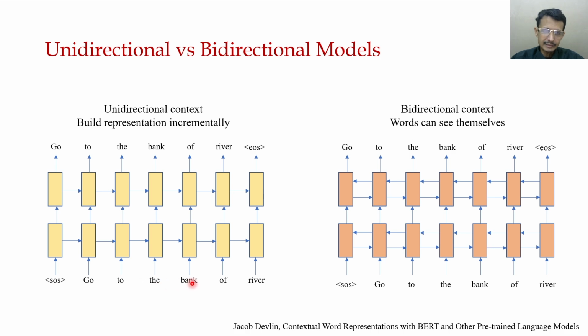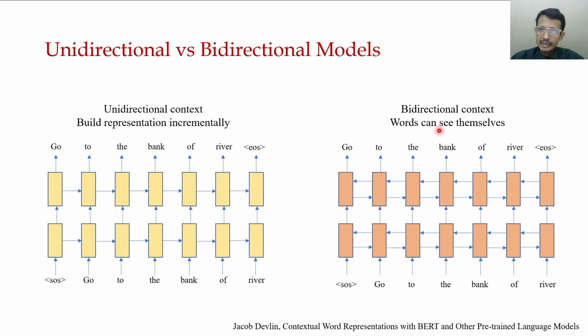So, go to the bank. Using just this part of the sentence, can we figure out what the bank means? It may be a financial institution, it may be a river bank. But when we come to bank of the river, then we understand that this bank is related to a river bank. That is one of the problems of unidirectional context.